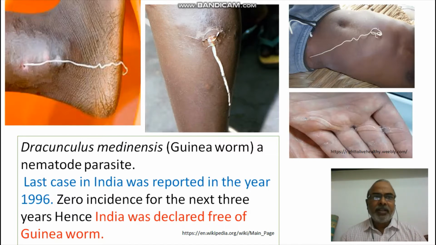So, let us see what is its life cycle and how it enters into our body, how it comes out of our body, and what are the different manifestations of the disease, and what are the ways in which it can infect us, and how many hosts are involved, how complex is its life cycle, and all those details we are going to discuss today now. Let me go to the next slide.